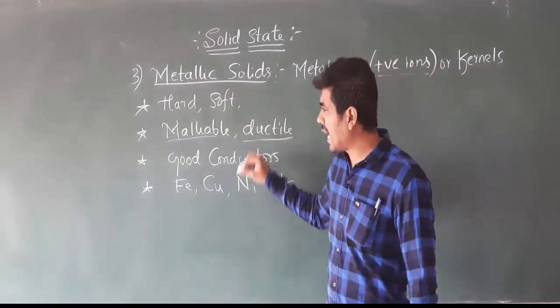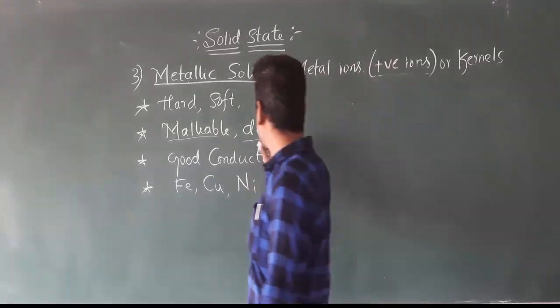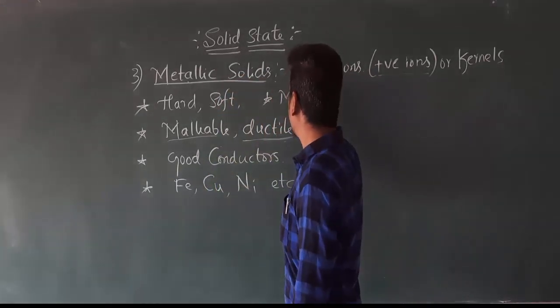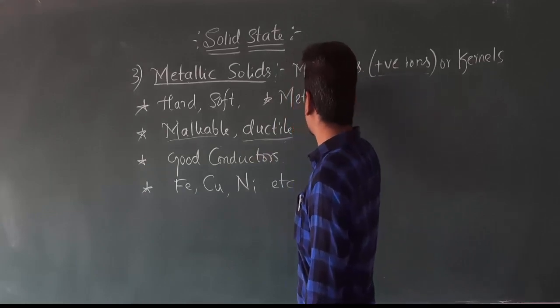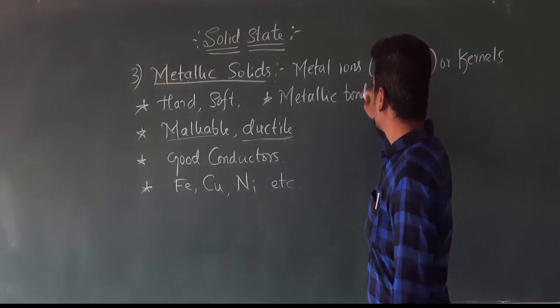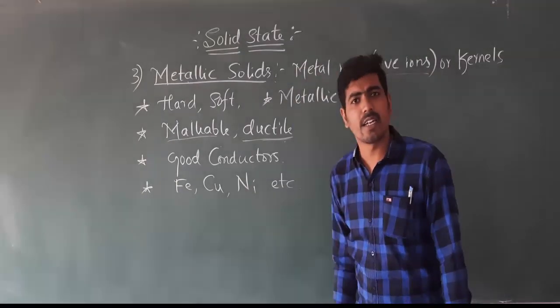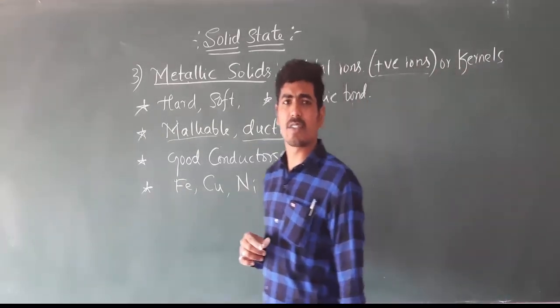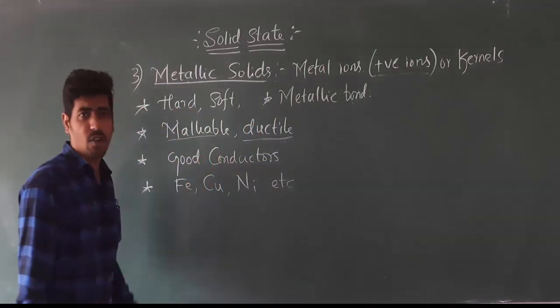And the type of attractive force which is present between these metallic solids is the metallic bond. Here the attractive force present between the metal ions is said to be metallic bond. So these are certain characteristics of metallic solids.